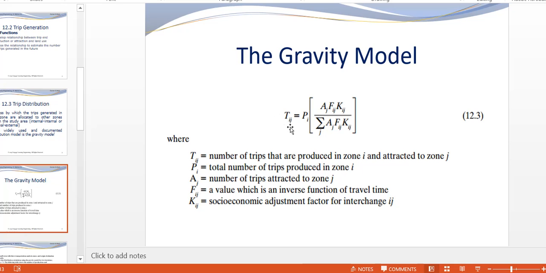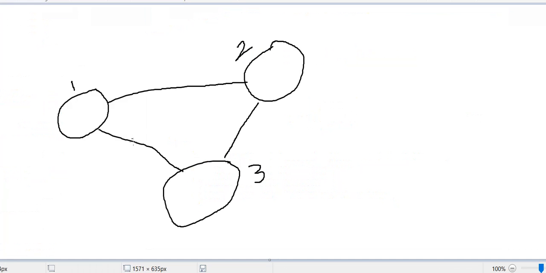What is T_ij? T means the number of trips that are produced in i and attracted to j. That means how many will be produced in zone i and will go to zone j. What is P? P means produced in i. If I go to that figure here, whatever is produced in 1, all will not go to 2, some will go to 3. Whatever is produced in i, some will go to 2. Even some from 2 will come to i, and some from 3 will come to i. So there will be back and forth calculation.